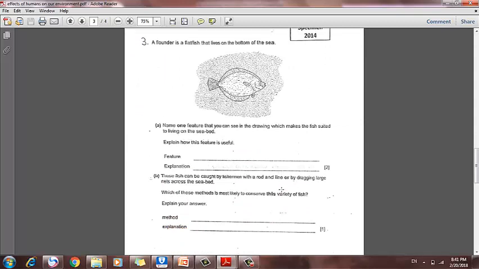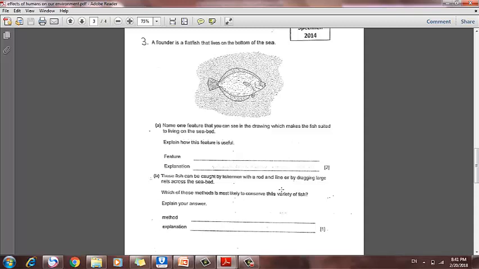A flounder is a flat fish that lives on the bottom of the sea. Name one feature that you can see in the drawing which makes the fish suited to living on the sea bed. Explain how this feature is useful.